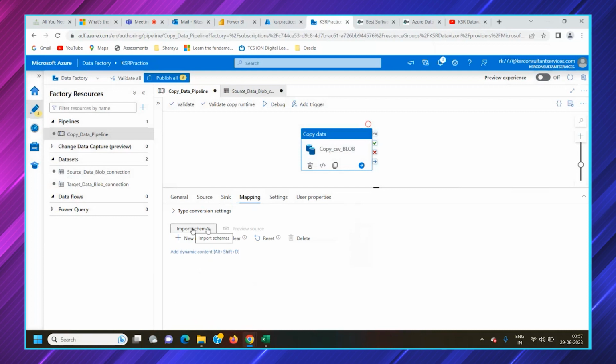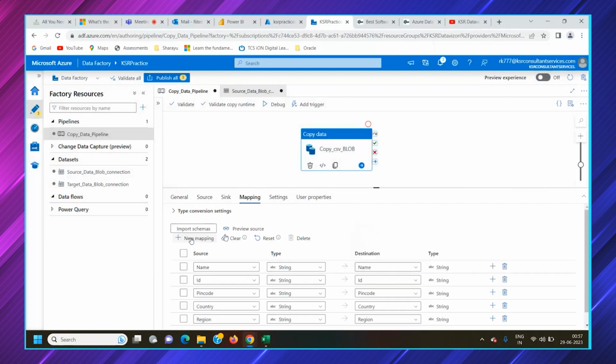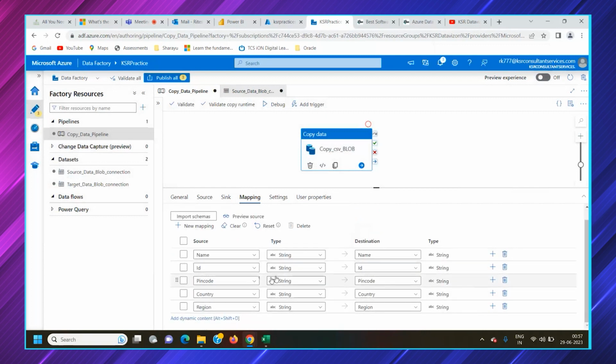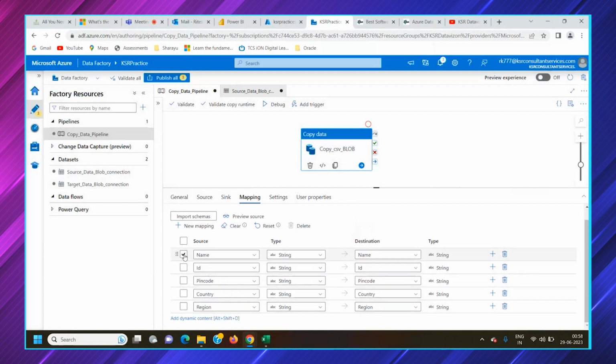You can use an import schema. Import schema works when both the source and destination tables are available. In the destination, we don't have a table. We are directly ingesting it. You can use this import schema, but it would give you these types of conditions. So how it would look like: this is source, this is destination, and what is the data type. So you can click here.